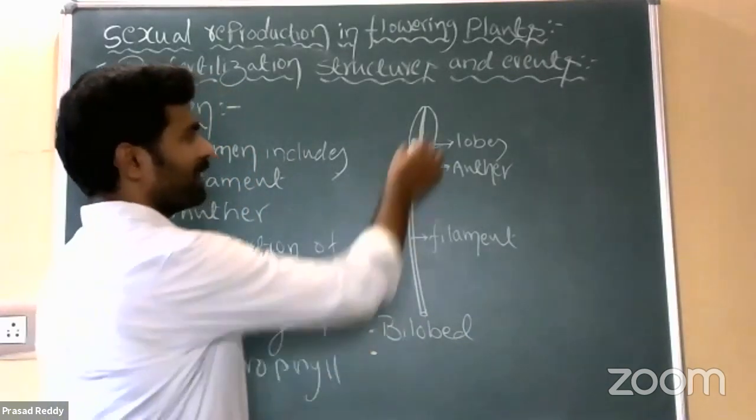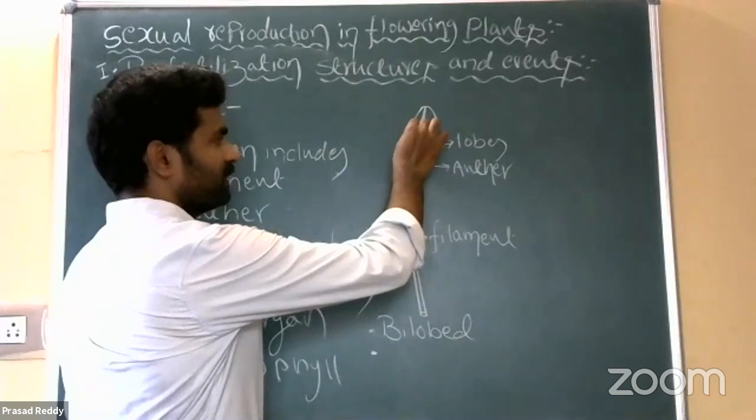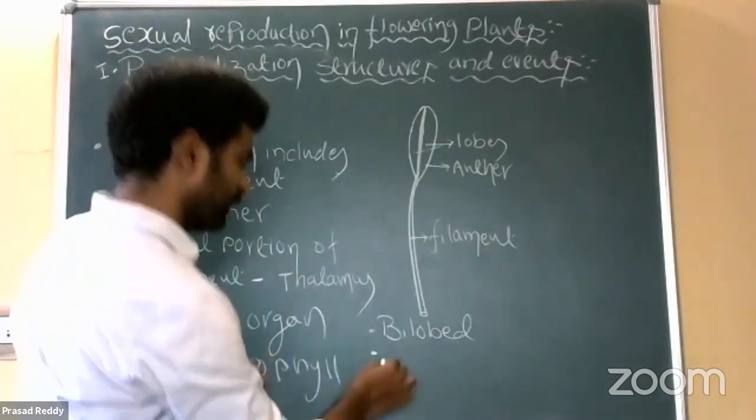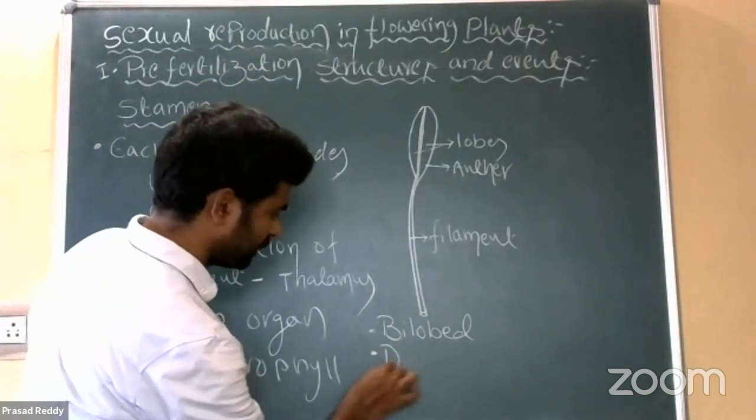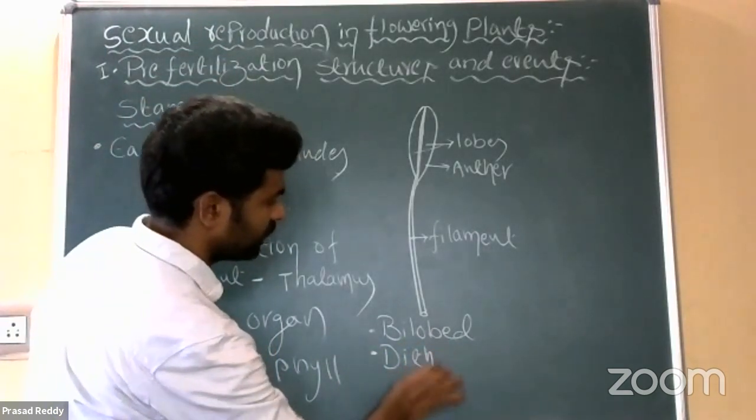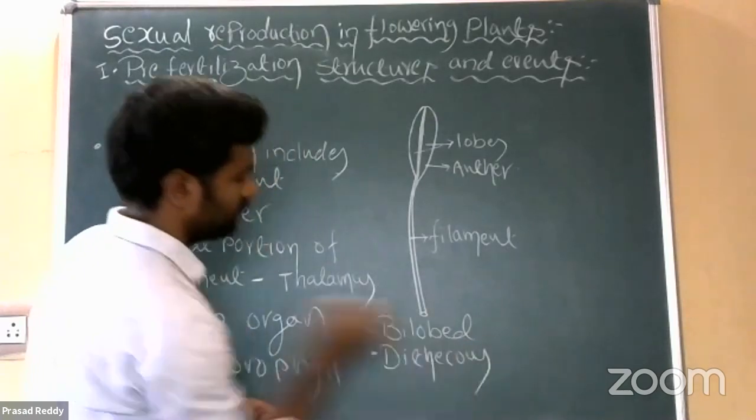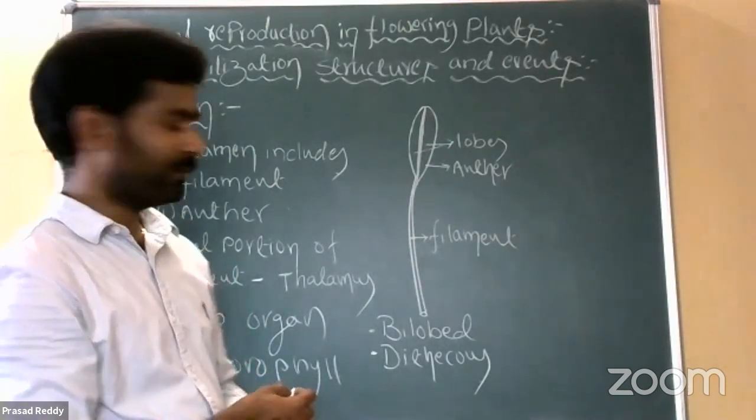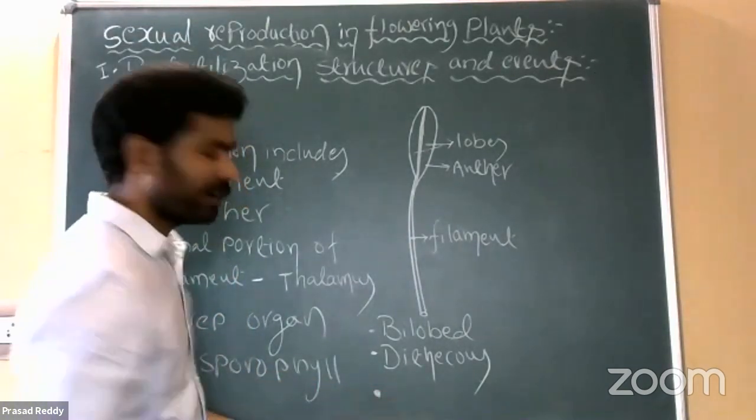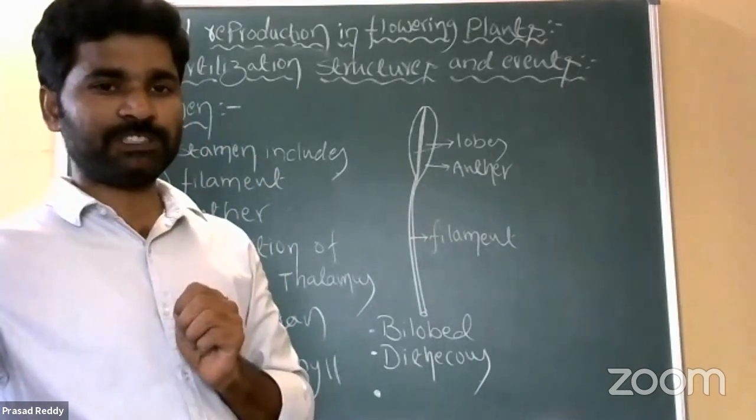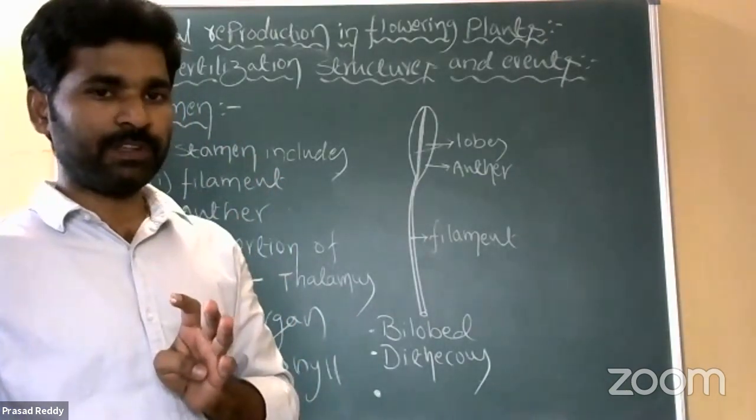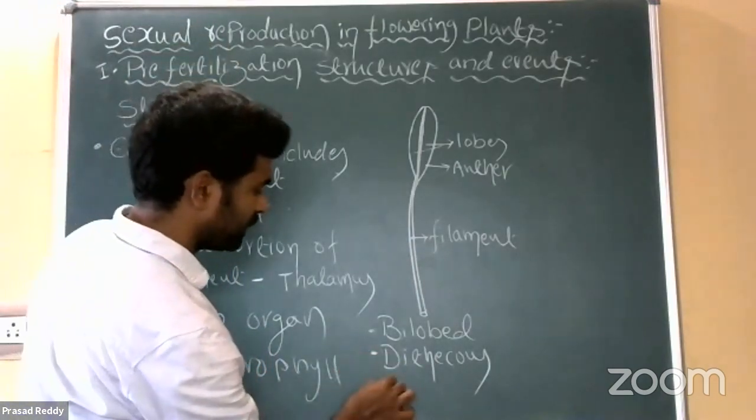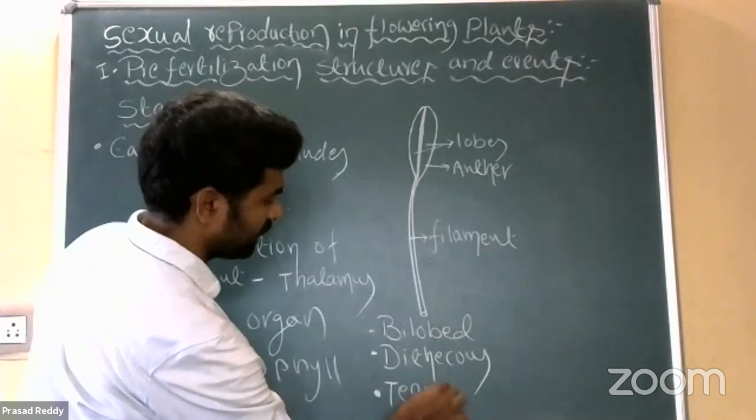Each lobe consists of two theca, which are spherical structures. That's the reason we call it a dithecous anther, a bilobed or dithecous anther. Then the matured anther consists of four microsporangia, or four pollen chambers or pollen sacs. Hence it is called a tetrasporangiate anther.